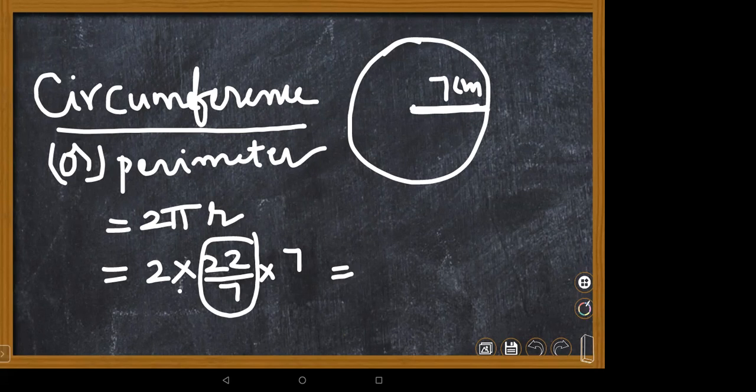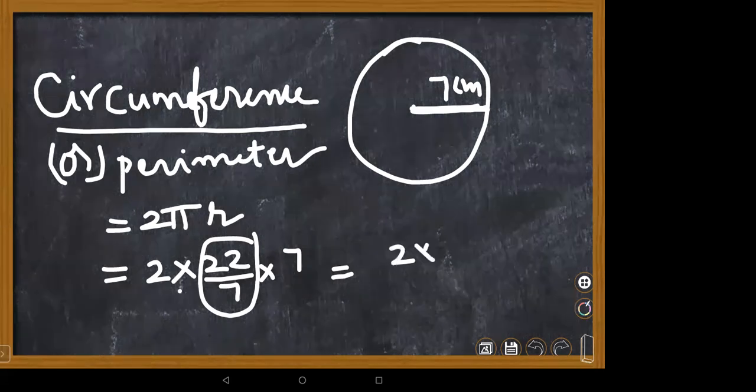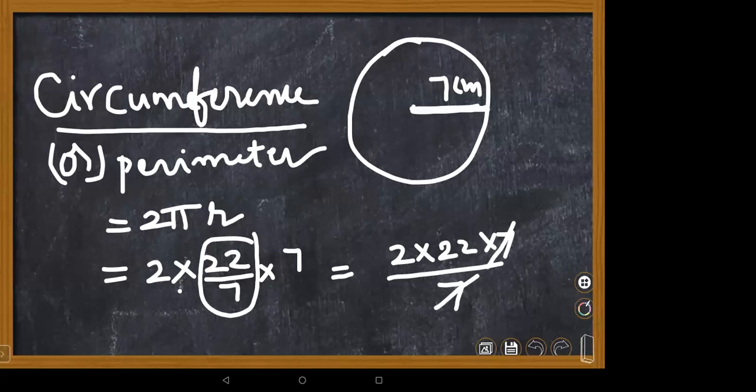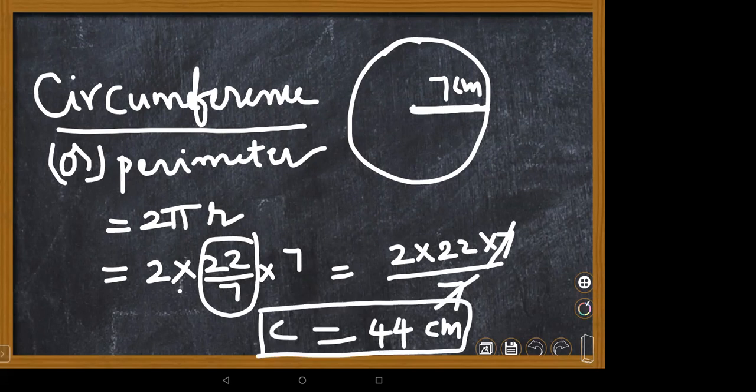Ma'am, can you do this sum? Yeah, okay, I'm doing it. In the numerator I have 2 into 22 into 7, and in the denominator I have only 7. The 7 will cut here. 2 times 22 is 44. 44 centimeters. This is the perimeter or circumference: C is equal to 44 centimeters.